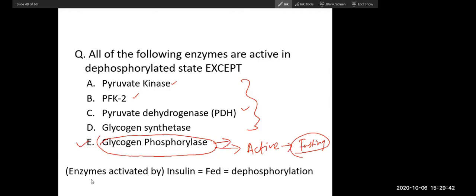Now, enzymes activated by insulin are fed enzymes, and they are active in the dephosphorylated state. All these enzymes are activated by insulin. These are active in the fed condition, and this is active in the fasting condition.